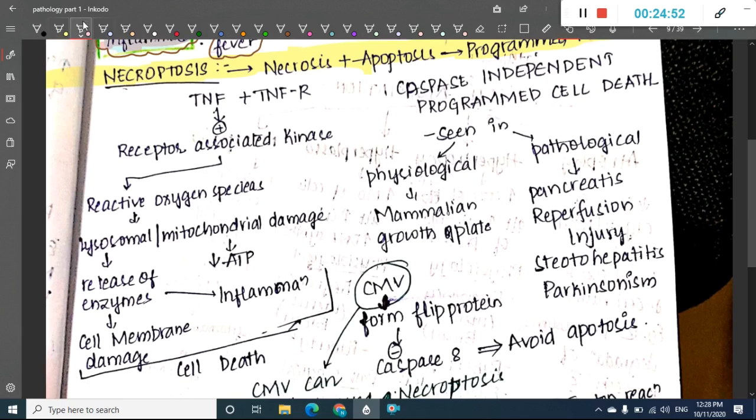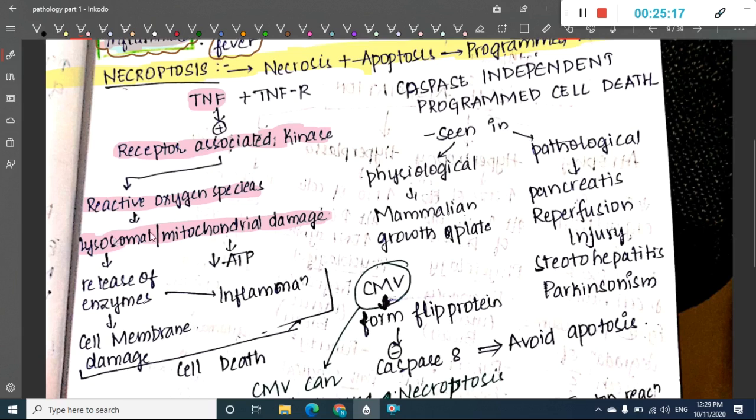In programmed necrosis, tumor necrosis factor combines with the tumor necrosis factor receptor, and this will activate the receptor associated kinases. These receptor associated kinases will release reactive oxygen species, which will cause lysosomal and mitochondrial damage.